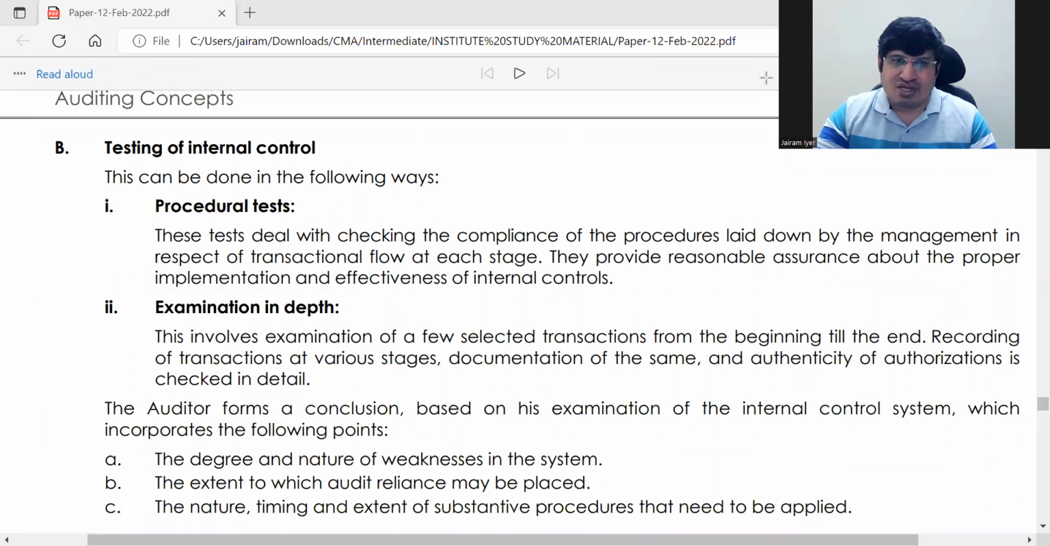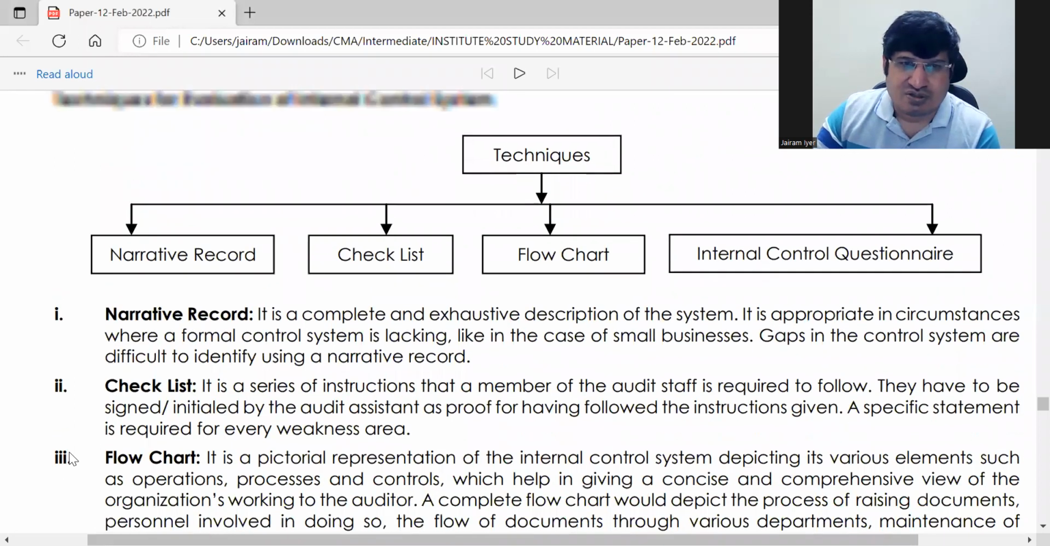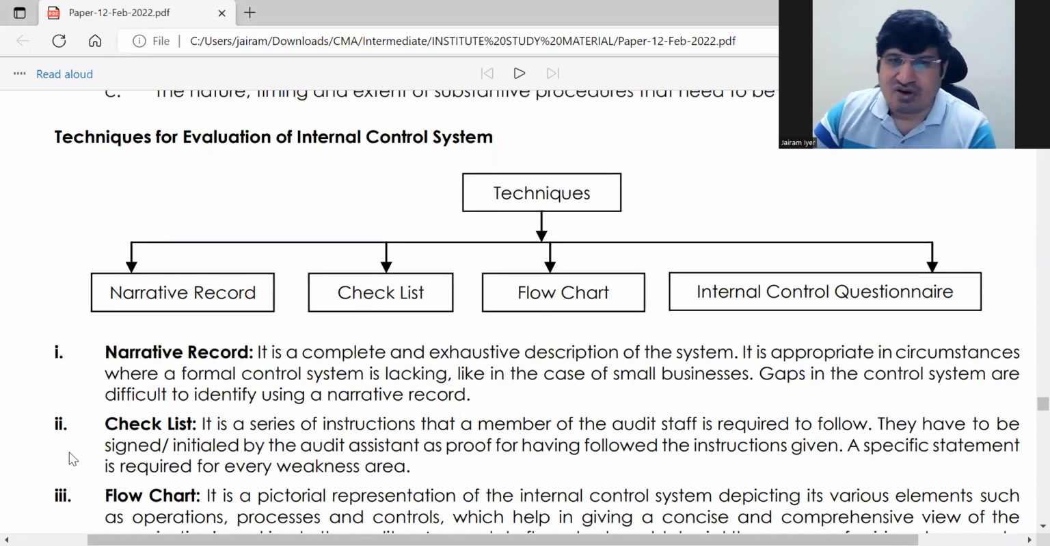Okay, this is about testing of internal control. This is the last part of your internal control system. After this, internal audit is very short, and after that you have vouching and verification, which is also a short part. Those two, I think, will take 1 hour. I'll post another lecture for that, and with that this unit will get completed.